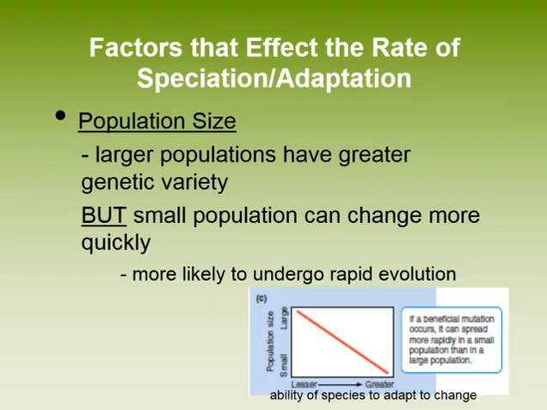So if you have a higher population, it takes longer for that percentage of that trait to change. Small populations, on the other hand, can adapt very quickly to changes, but they also sometimes have lower genetic diversity. So while a small population can adapt quicker, it might not have the traits to adapt.